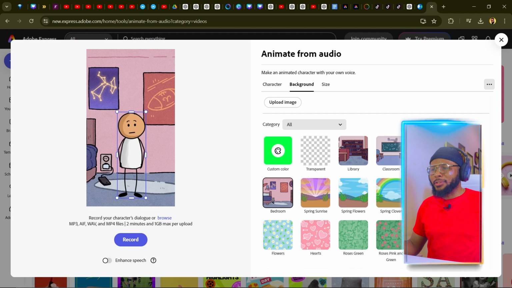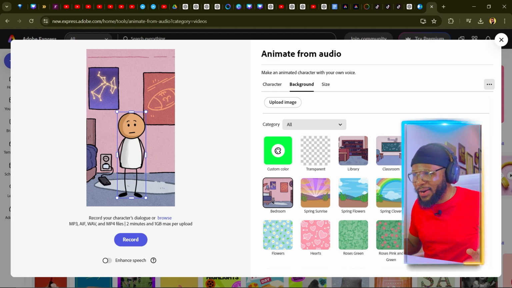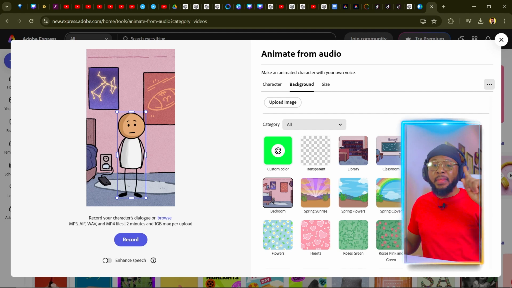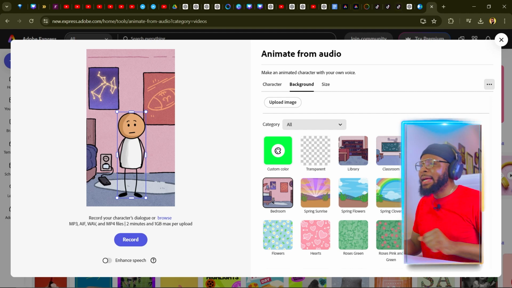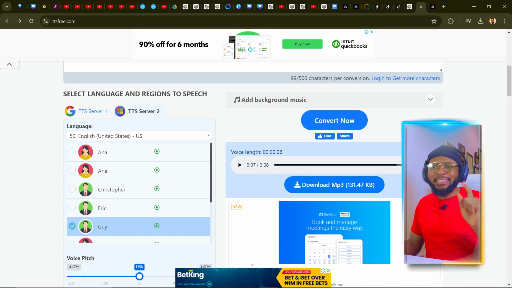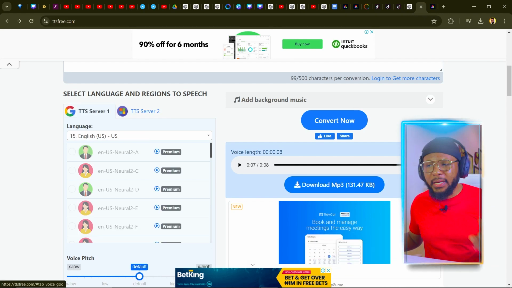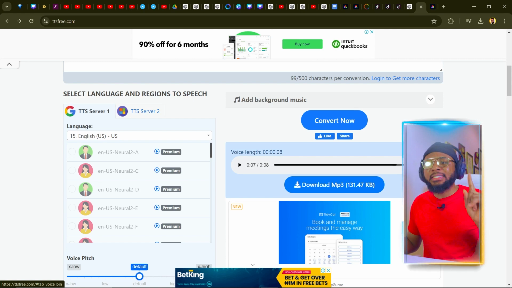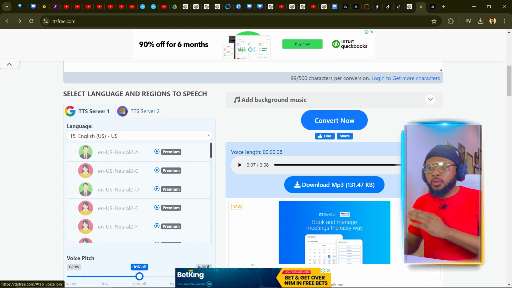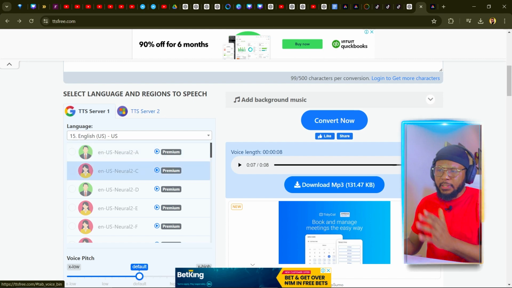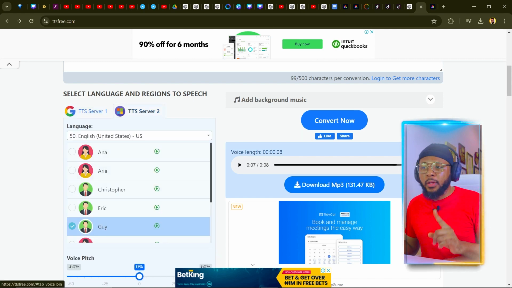So the next thing we're going to do, as we have this now, is to go ahead and click on browse to upload the audio that we downloaded from that text to speech. And by the way, the text to speech website is ttsfree.com. TTS server 1 is paid for, but the free one is TTS server 2. So whichever one works for you, you can just go through them and see which one you want, if you want the premium or you want this option.